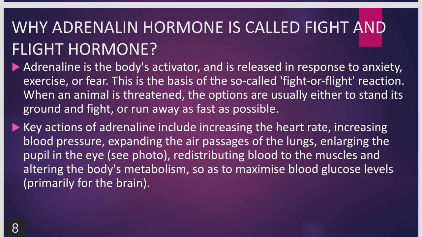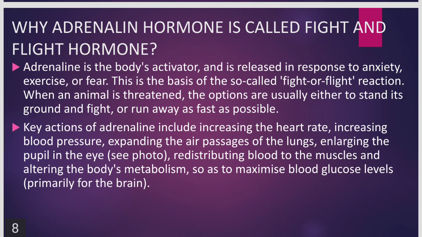Now, the changes that take place in the body during adrenaline secretion are: our heartbeat rate increases, it increases the blood pressure, expands the air passages of the lungs, enlarges the pupil in the eye, redistributes the blood to the muscles, and alters the body's metabolism so as to maximize blood sugar levels.